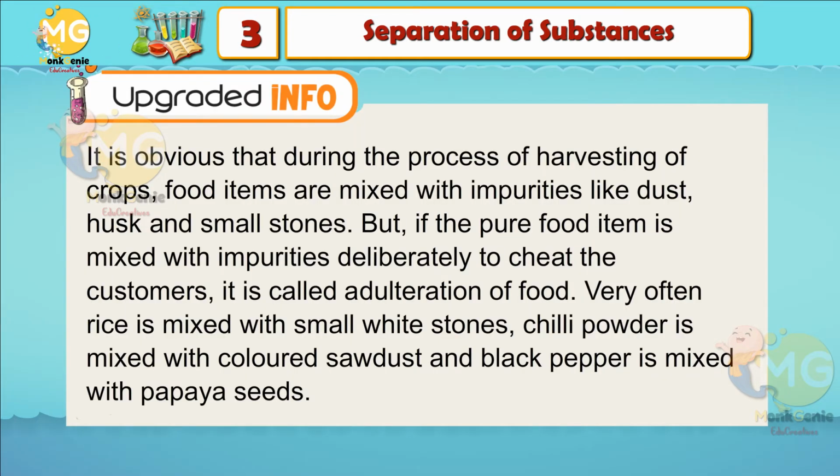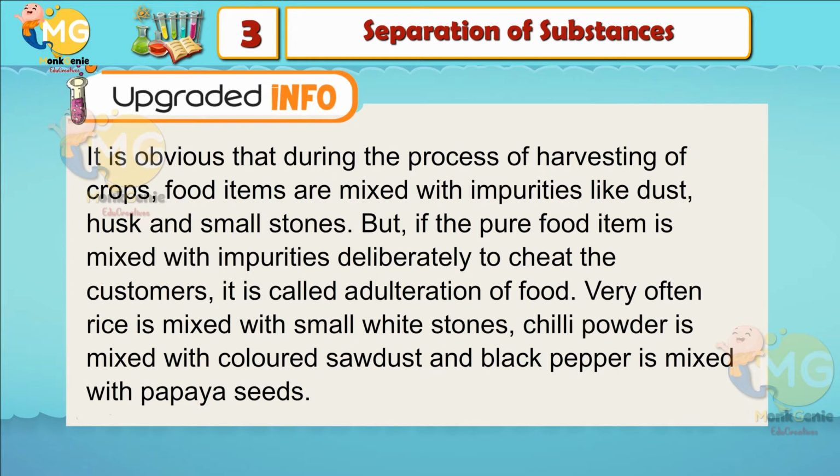Upgraded info. It is obvious that during the process of harvesting of crops, food items are mixed with impurities like dust, husk, and small stones. If the pure food item is mixed with impurities deliberately to cheat the customers, it is called adulteration of food.